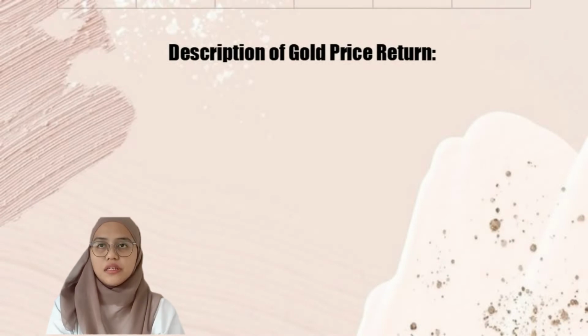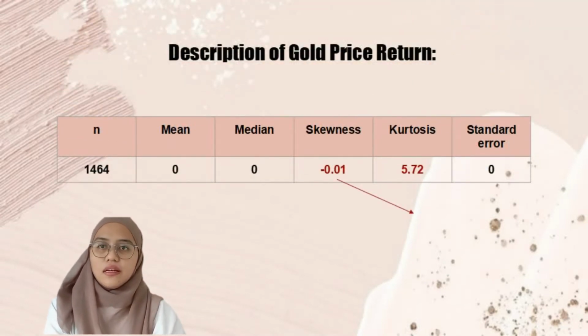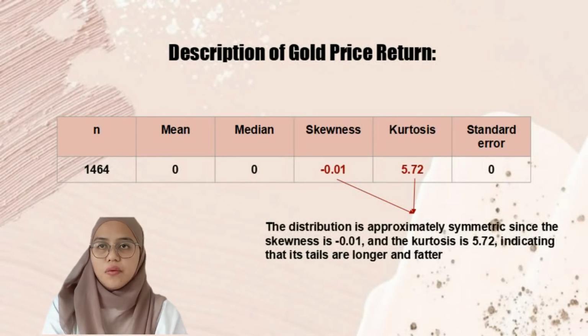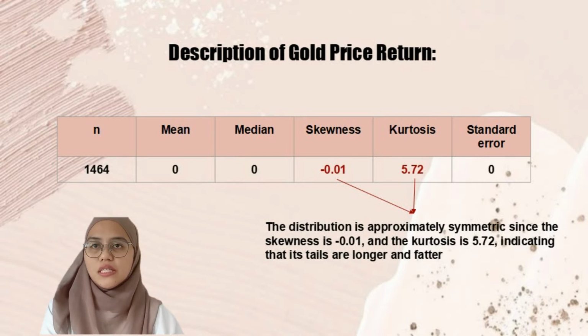This is the description of gold price return. As you can see, the number of observations is 1464, the mean, median and standard error are 0, while the skewness is negative 0.01, which is close to 0, and the kurtosis is 5.72. The distribution is approximately symmetric since the skewness is negative 0.01, and the kurtosis is 5.72, indicating that the tails are longer and fatter and the central peak is high and sharp.